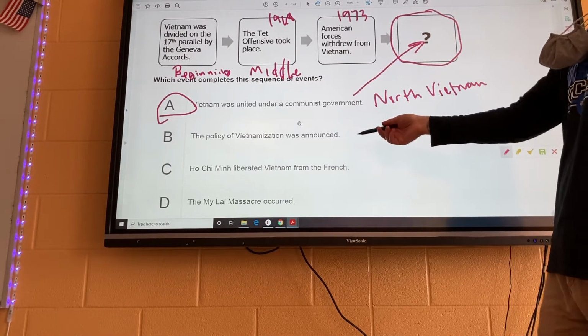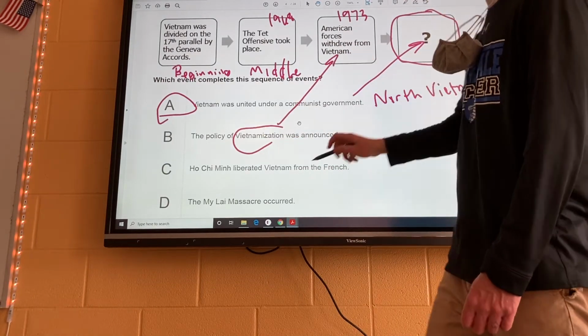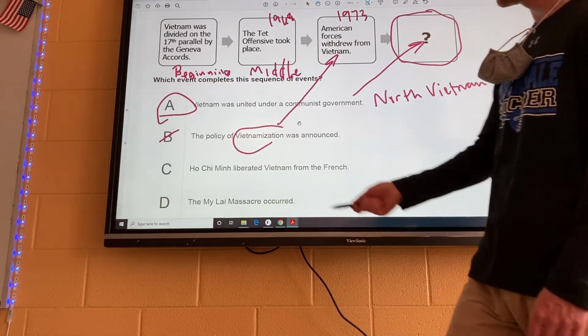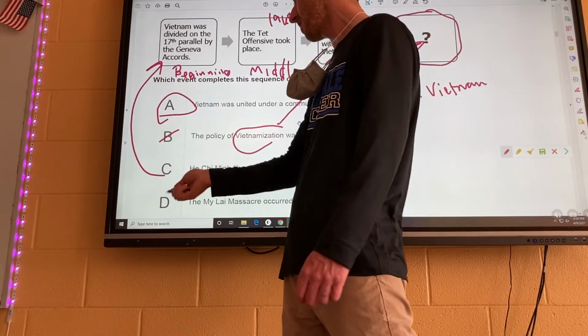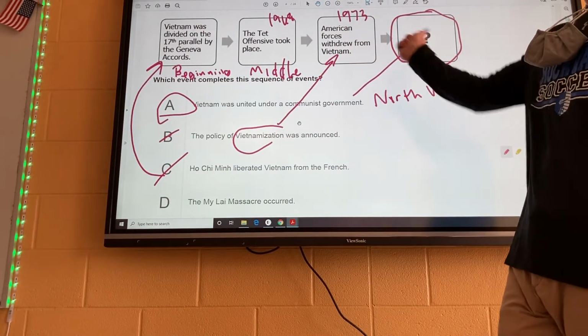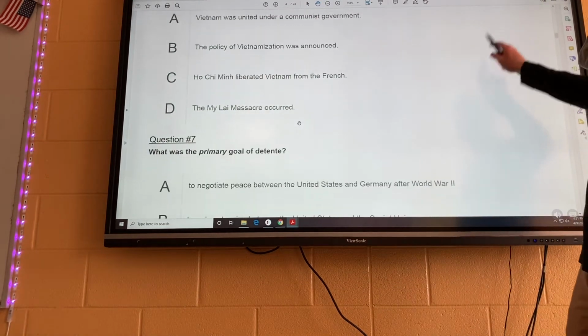All right, so let's take a look at this. The policy of Vietnamization was announced. Vietnamization is actually that one, so that's not right, okay? Ho Chi Minh liberated Vietnam from the French. That actually happens up here, towards the beginning, so that's not your answer. Or D, the My Lai massacre occurred. That happened sometime in the middle of the war, so that's not going to be your answer either, okay? So the answer was A on that one.